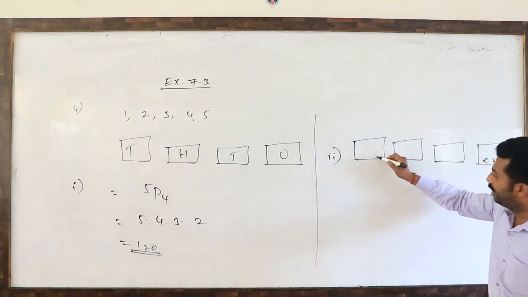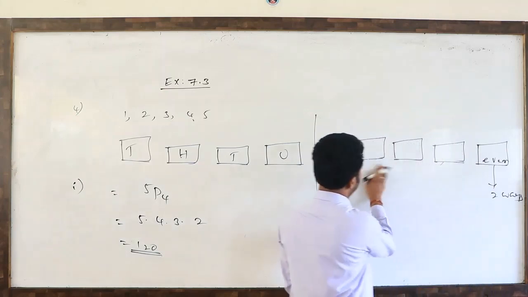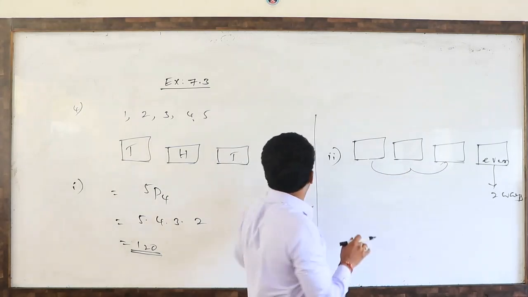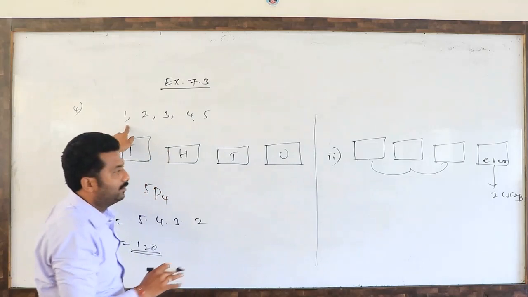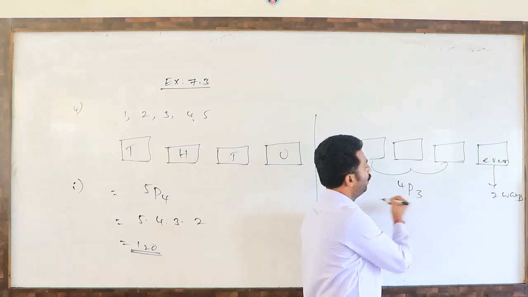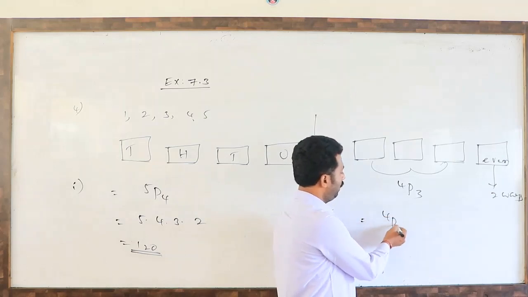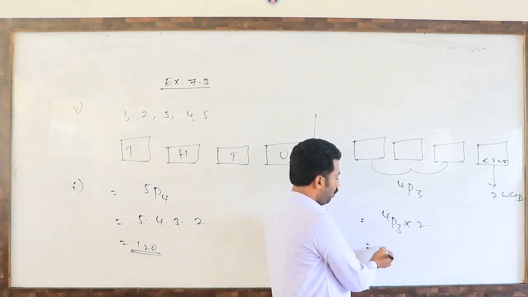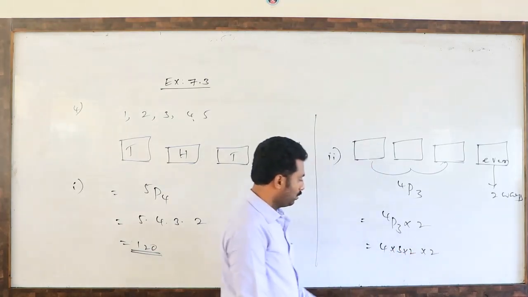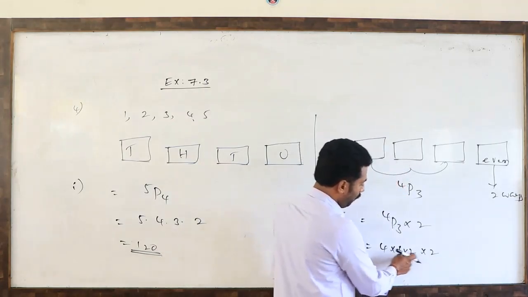The remaining 3 blanks can be filled. Remaining how many digits are there? One even digit is gone, so the remaining 4 are there. 4P3 ways. So from the fundamental principle of counting, 4P3 into 2. 4P3 means 4 into 3 into 2, into 2. So 4 into 3 is 12, and that is 48.